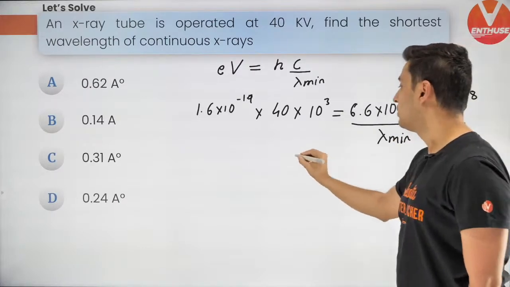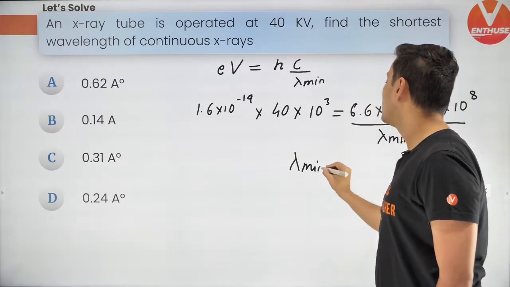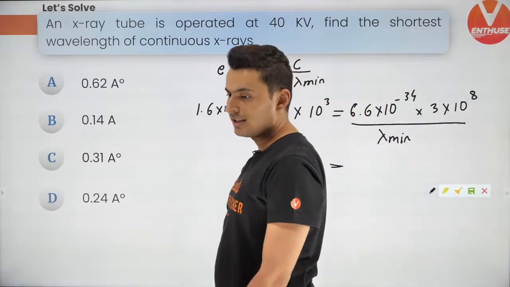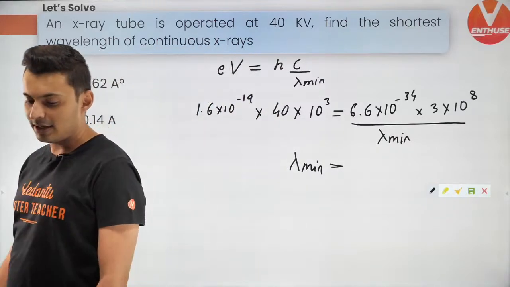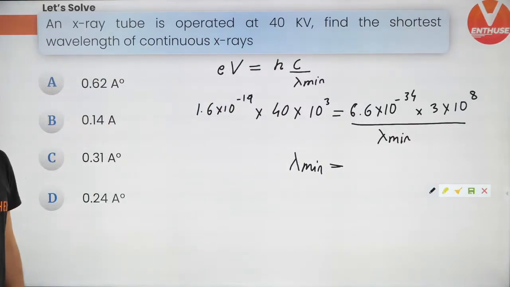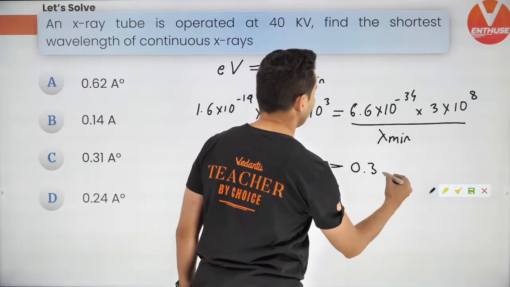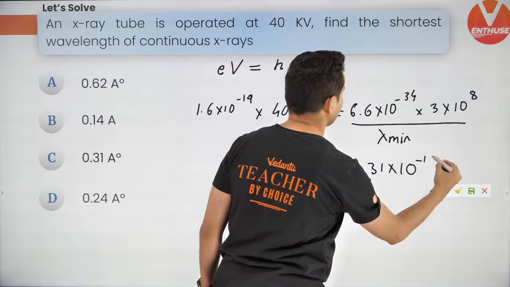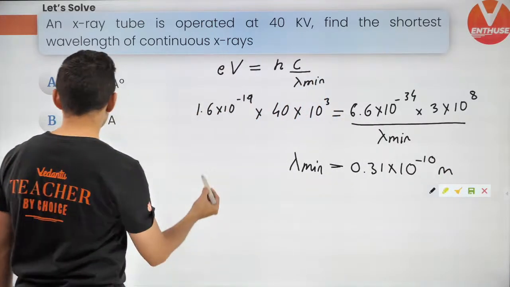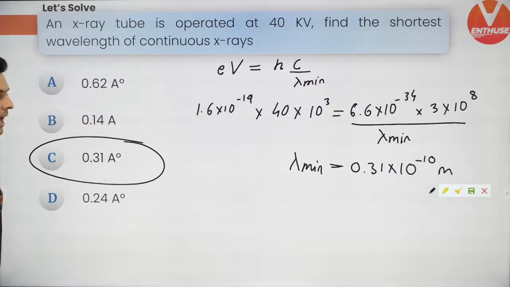The only unknown over here is lambda minimum, and you just need to get it. Yes, some of you have got it. 0.31, I think that should be correct. Yes, 0.31. That's correct, guys. So it will be 0.31 times 10 to the power minus 10 meters, which is 0.31 Angstrom.